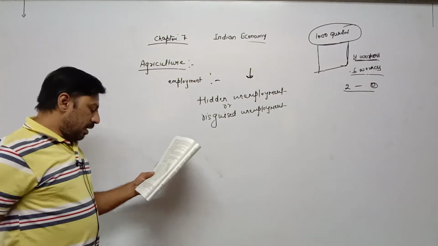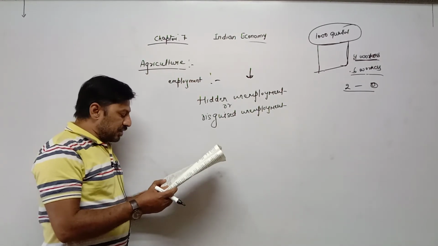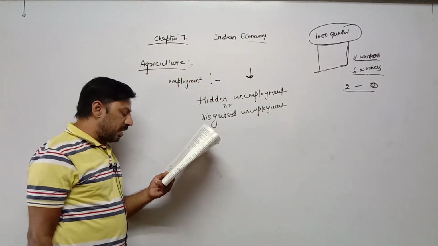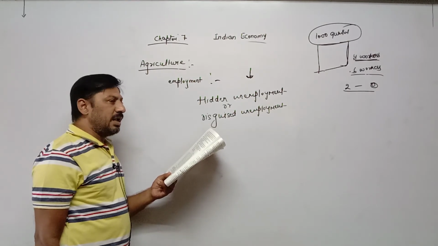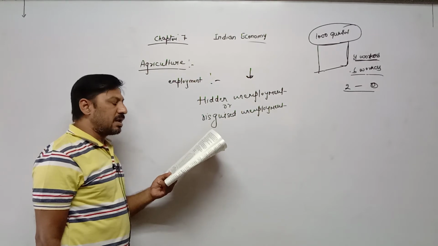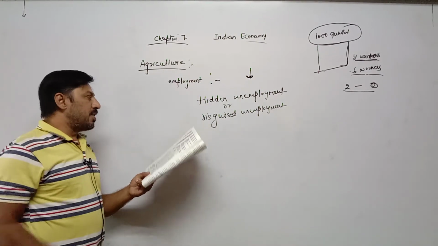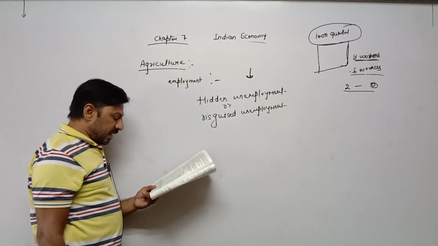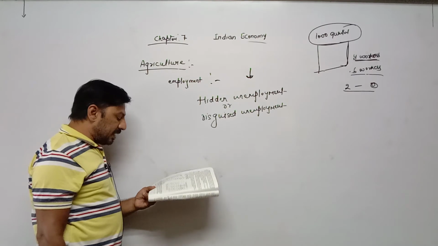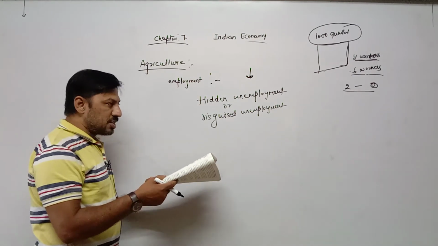Developed nations have a lesser percentage of employment in agriculture. Developed nations are totally engaged in the industrial sector. The majority of the population is engaged in the industrial sector, whereas in India, the majority of the population is engaged in the agricultural sector. At the time of independence, 72% of the population was dependent on agriculture.